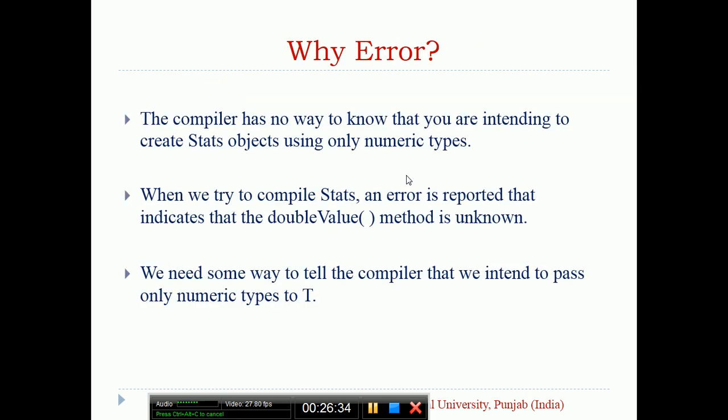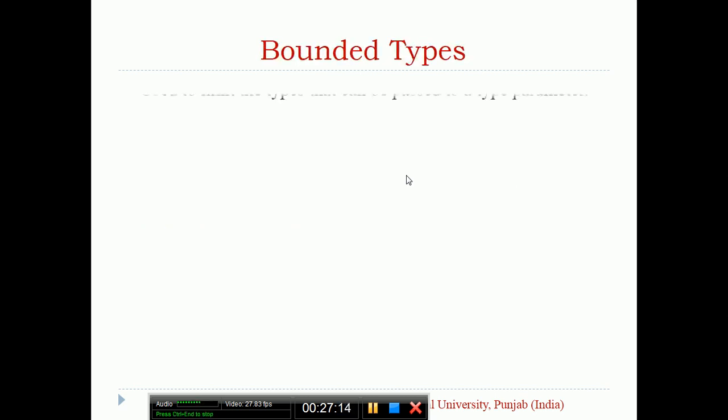So the compiler has no way to know that you are intending to create a Stat object using only numeric types. In this case, whenever we try to compile Stat, an error is reported that indicates that the doubleValue method is unknown, because for a string the doubleValue method is not present. We need some way to tell the compiler that we intend to pass only numeric types to T. If you can bound this T to the numeric types only, the problem could be solved. Here comes the bounded type.